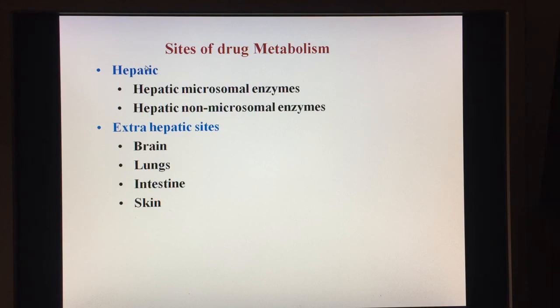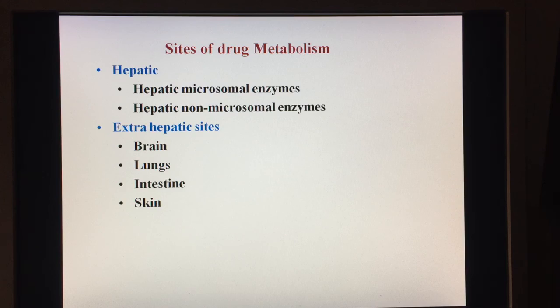Within the liver we have hepatic microsomal enzymes and hepatic non-microsomal enzymes. In addition to the liver, almost all tissues have some drug metabolic activity. However, the brain, lungs, intestine and skin are the other major sites at which drug metabolism happens. So these are the sites of drug metabolism.